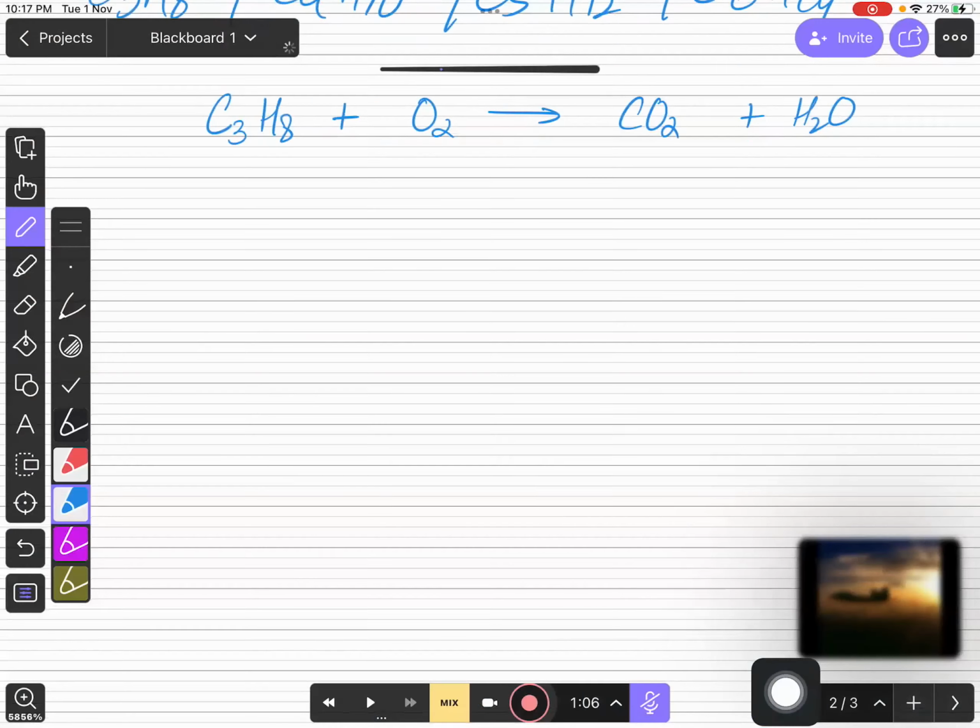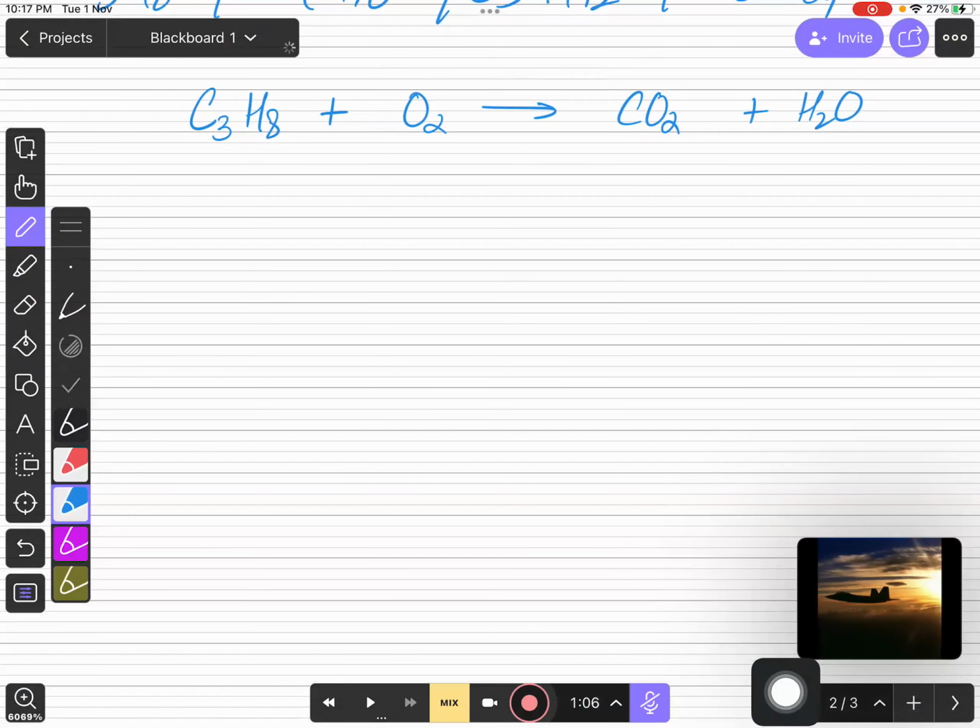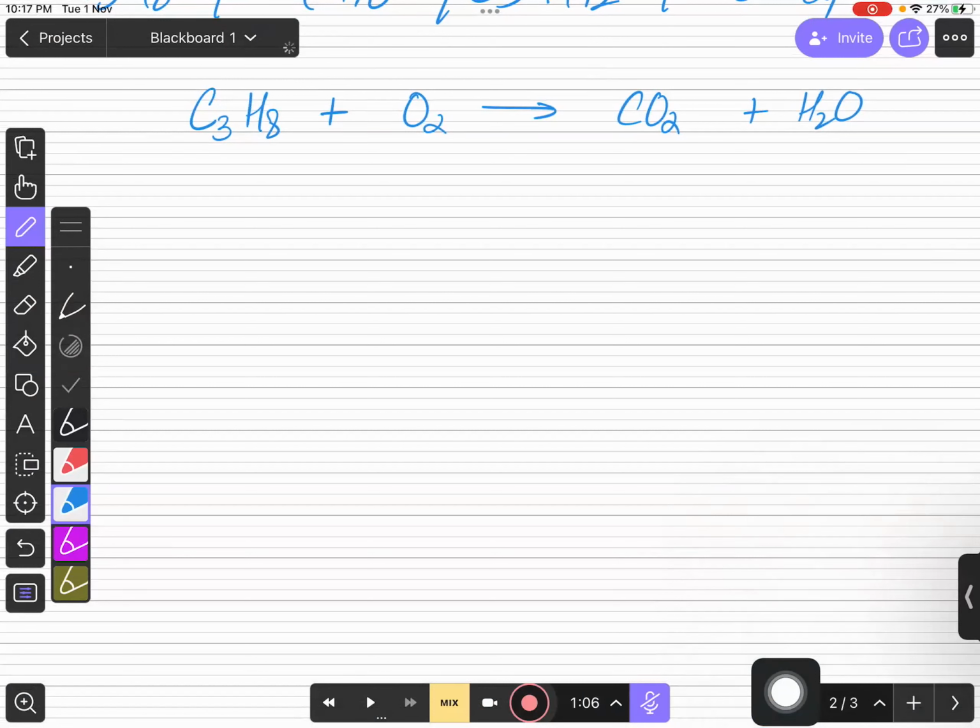For example, you are writing the equation of propane with oxygen, right? You're combusting propane in the presence of oxygen. So क्या बनता है आपके पास? Carbon dioxide and water, right? So how many carbons do you have right now? 3. So you are just going to write 3 with carbon dioxide, and the number of hydrogens is going to be half over there, right? And then you balance oxygen accordingly.